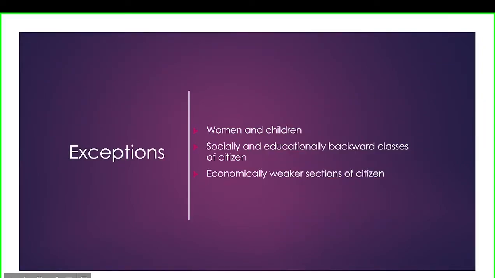Again, there are some exceptions for Article 15 as well. The first exception is women and children. As we've seen earlier, there are the conditions of race, religion, caste, sex, and place of birth.